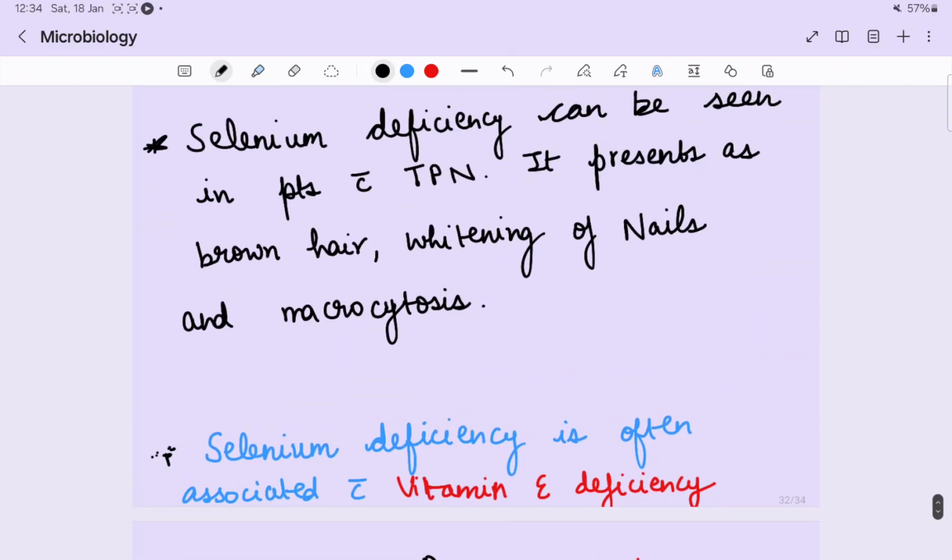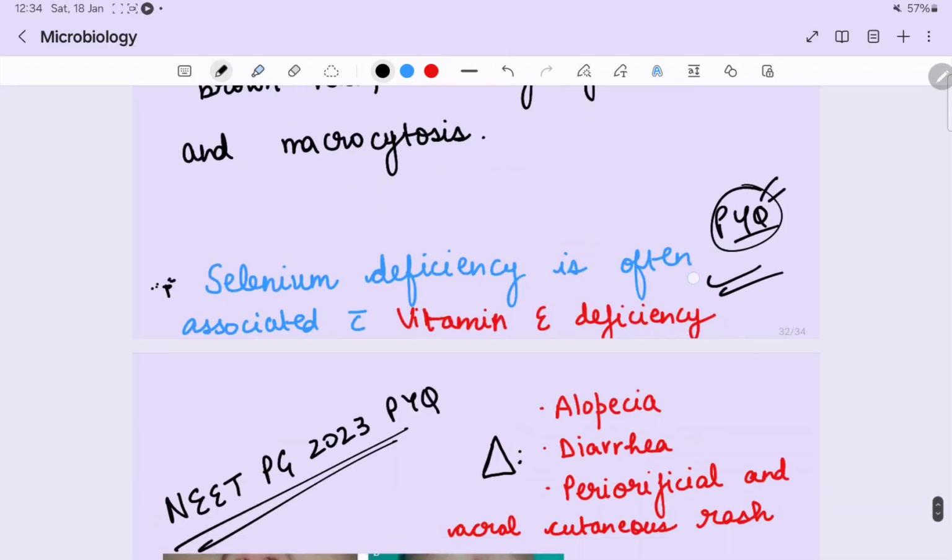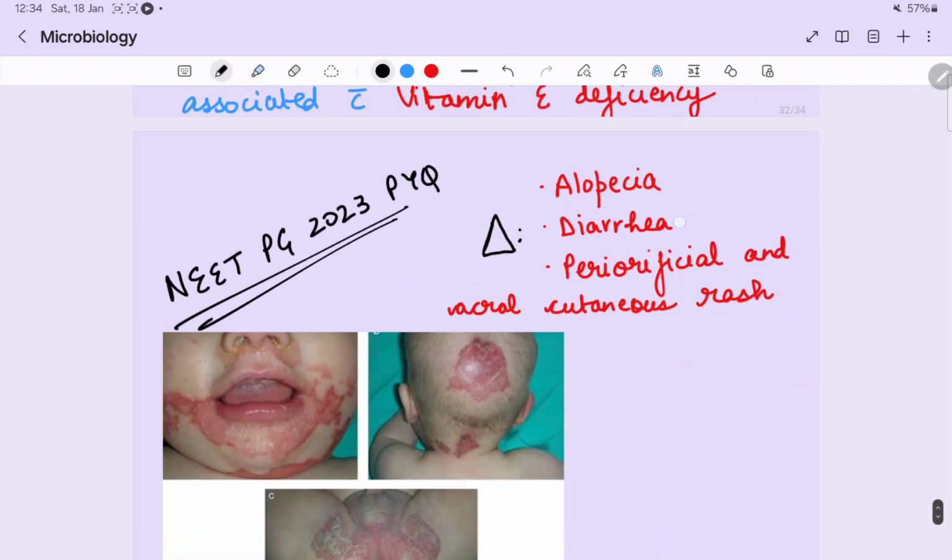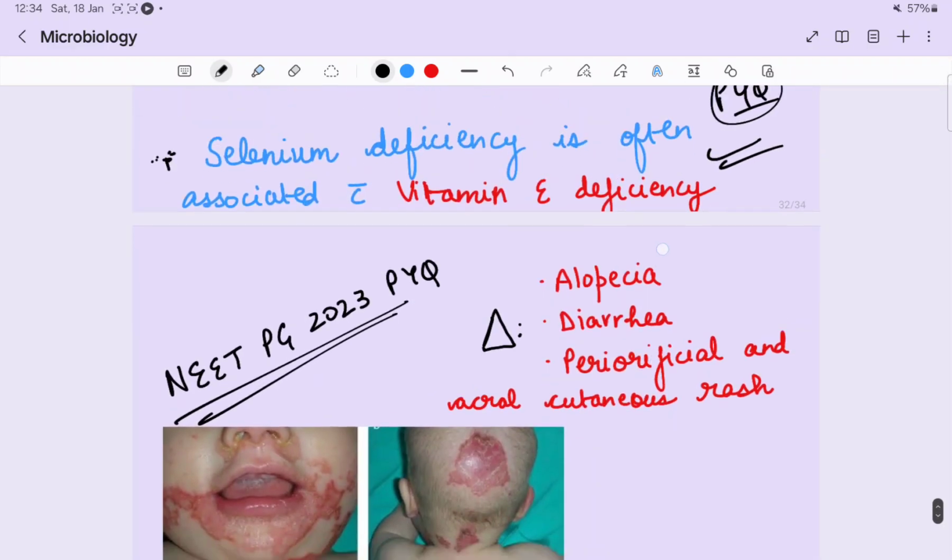This is a PYQ now. Selenium deficiency is often associated with vitamin E deficiency. It is a PYQ, very old PYQ, but it has come. Now NEET PG 2023 question.